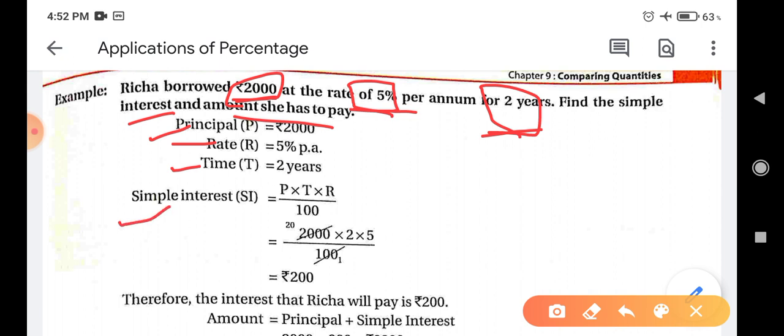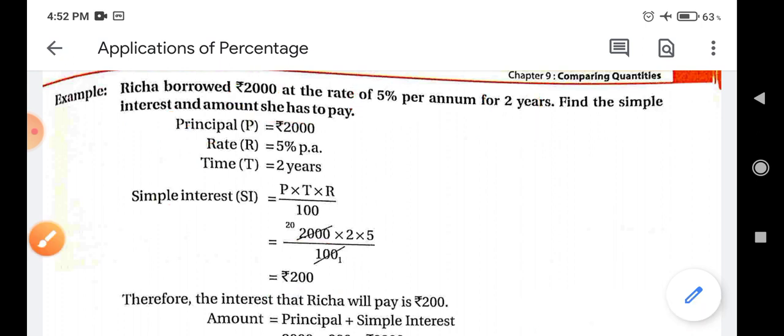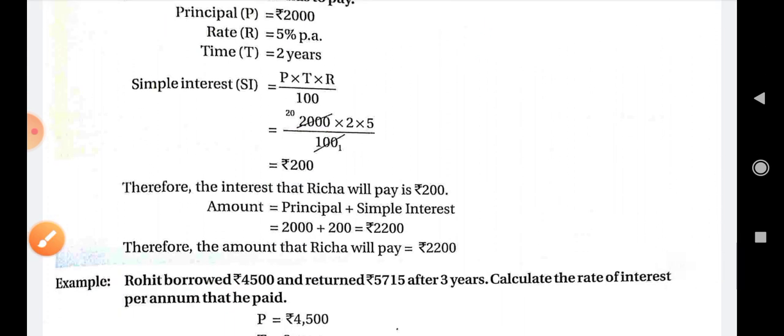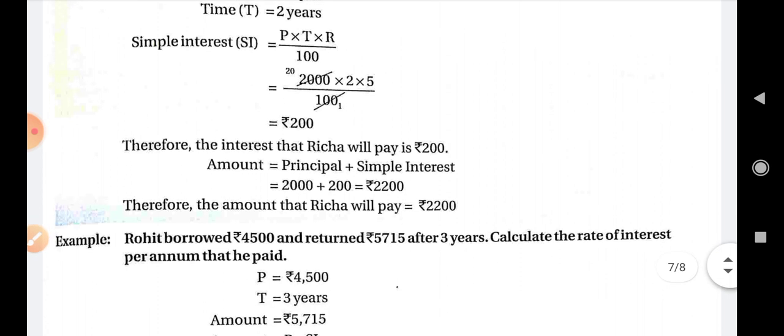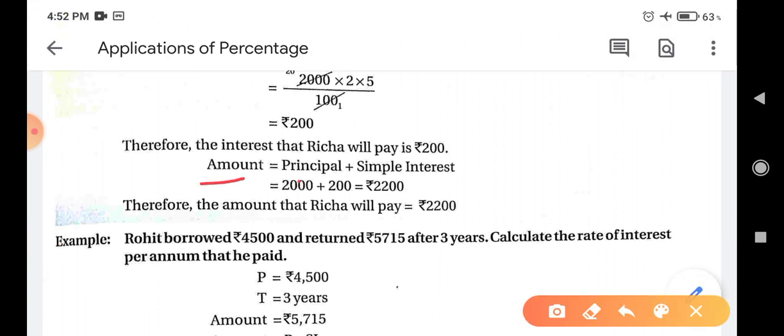So we will use the formula to find simple interest, that is P into T into R by 100. Now we put values. P is 2000, T is 2 years and R is 5 by 100. So after cancellation we get rupees 200. So 200 rupees is the simple interest, and now we will find amount. Amount is equal to principal plus simple interest. Principal is 2000 and simple interest is 200. So we get 2200. So the amount that Richa will pay is equal to rupees 2200.